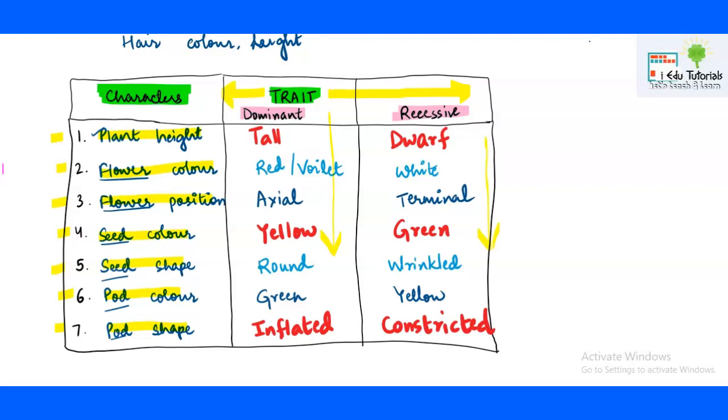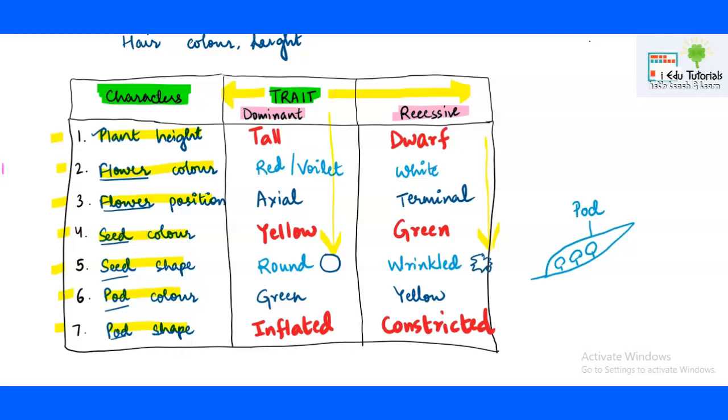Now these terms, round seed: you already know that if the seeds are round, they are known as round, and if the seeds are somewhat disturbed in morphology, they are known as wrinkled. Pod color. Pod means the pod-like structure in the pea which contains seeds on its inner side. This outer part, which in Hindi is known as fali, in English is known as pod. So pod color, green was dominant and yellow was recessive.